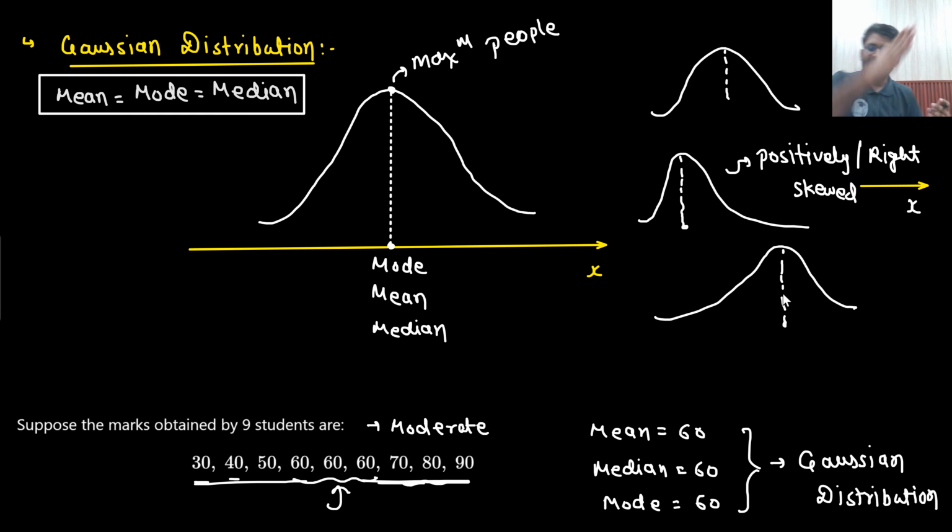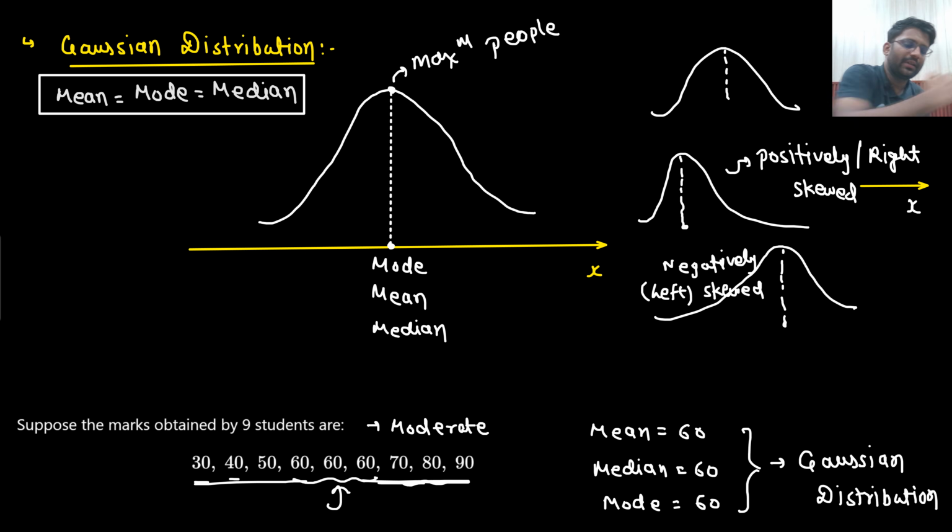And what is this known as? It is skewed towards the negative hand side. So it is negatively or left skewed. Left skewed.